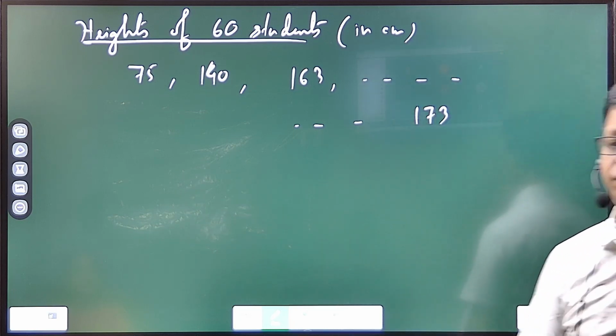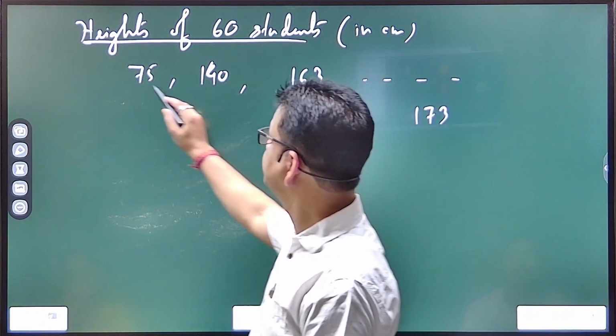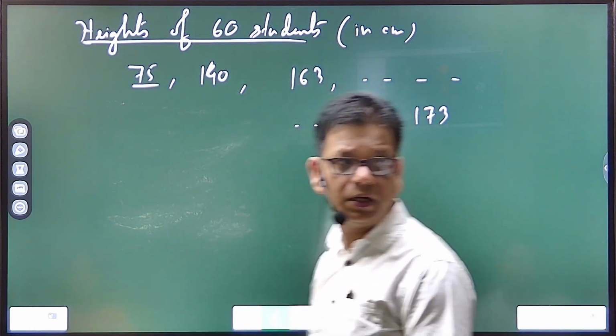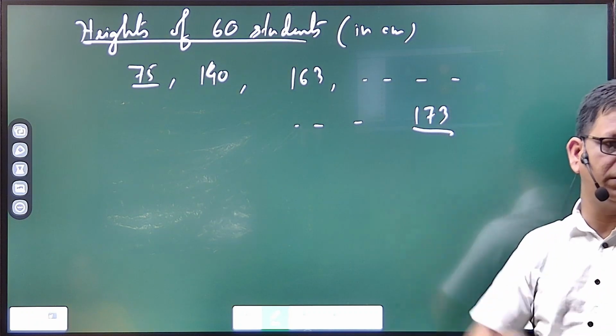Now, if you observe this data, the data expansion is large. Expansion means the smallest one is here, 75, and the highest one is here, 173. So there is a large expansion of data.